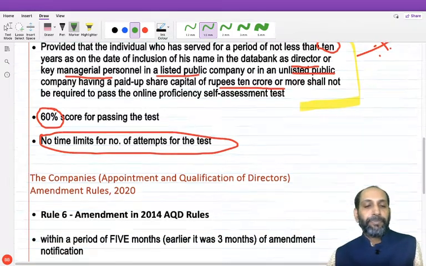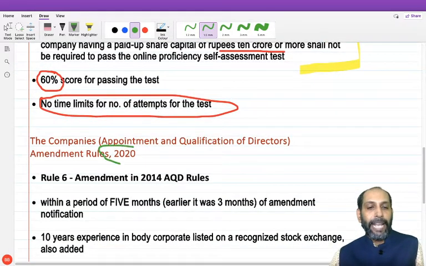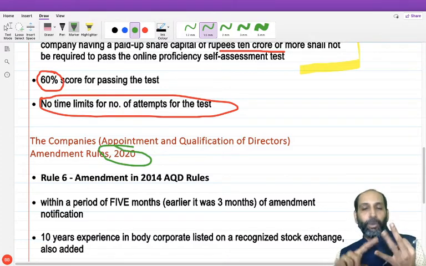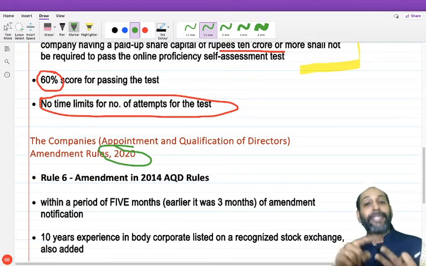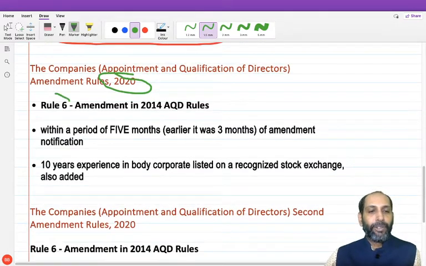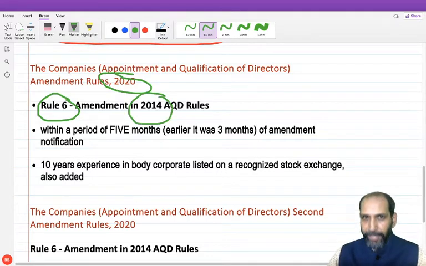Now we will see quickly the 2020 amendment rules. I told you there are three amendments: in 2019 there is an amendment, in 2020 there is an amendment, and in 2020 there is again an amendment. A very simple amendment. Again, the amendment is in Rule 6 of the 2014 AQD Rules, dealing with independent director, data bank and